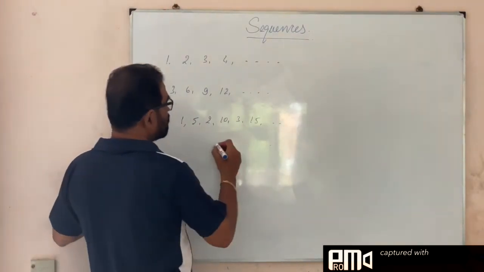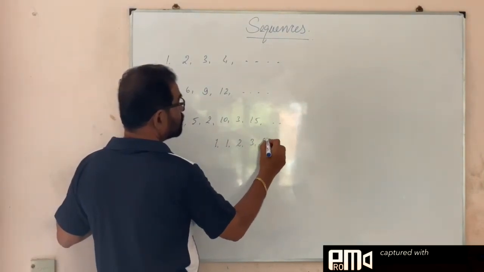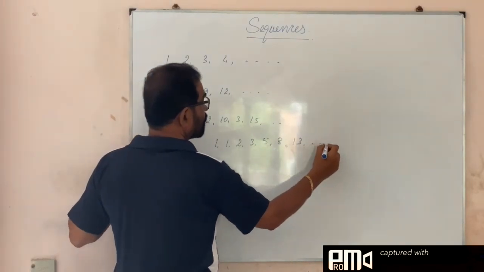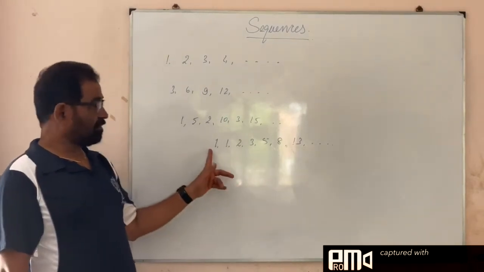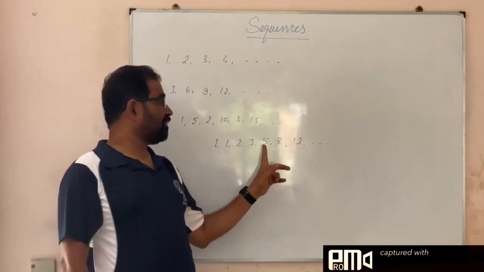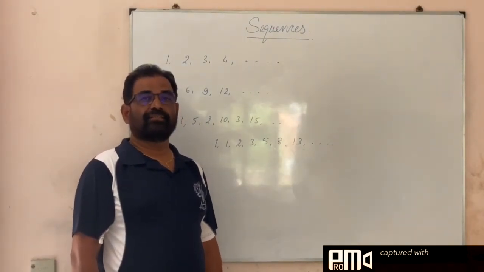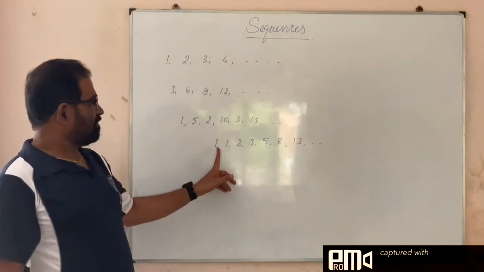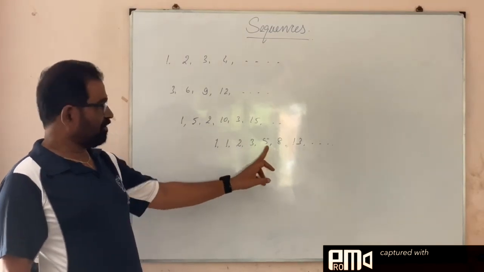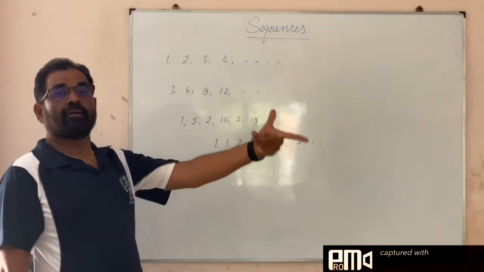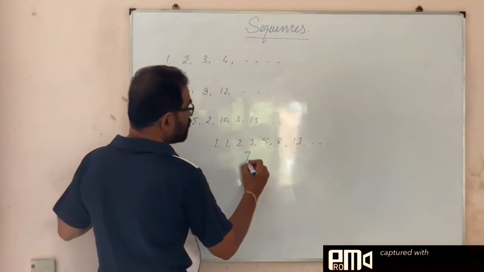Now another important sequence is this. Can you identify the pattern followed here? What is the pattern followed here? 1, again I write 1, then 2, 3, 5, 8, 13, etc. You can identify, right? Yes. 1, 1, 1 plus 1, 2, 2 plus 1, 3, 3 plus 2, 5, 5 plus 3, 8, 8 plus 5, 13. This is the pattern followed here. This sequence is called the Fibonacci sequence.